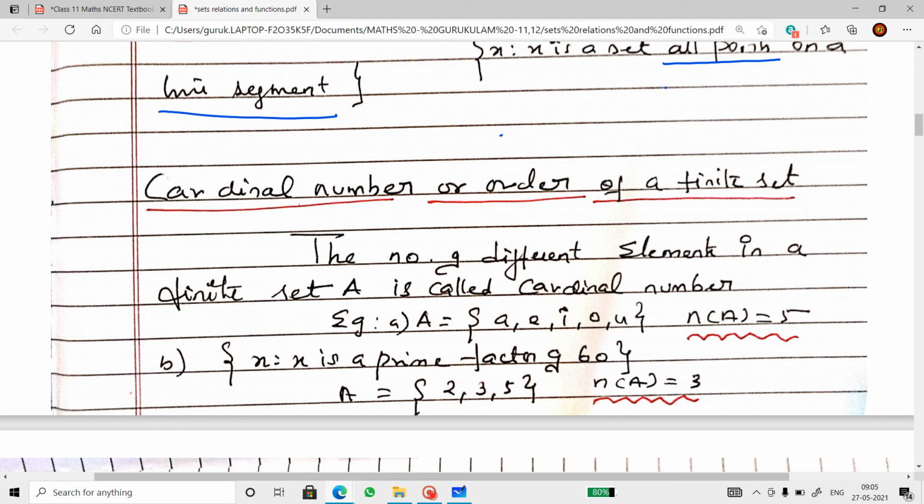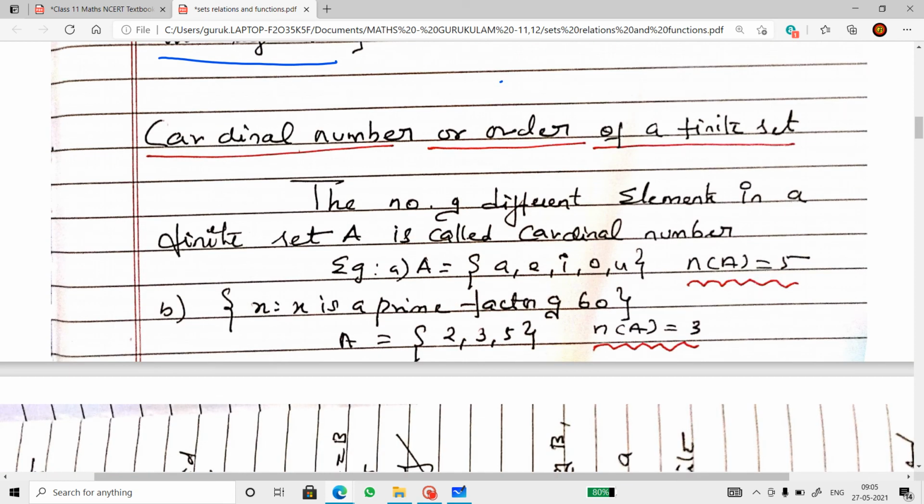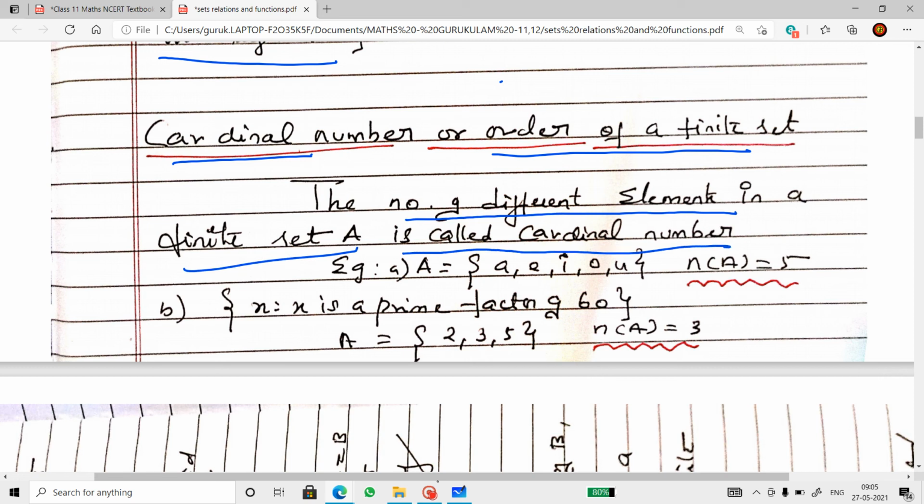Cardinal number or order of a finite set. The number of different elements in a finite set is called the cardinal number of the set. Assume A is a set that contains a, e, i, o, u. So the cardinal number of A is denoted as n(A). How many elements are there in A? 5 elements. So n(A) equals 5.